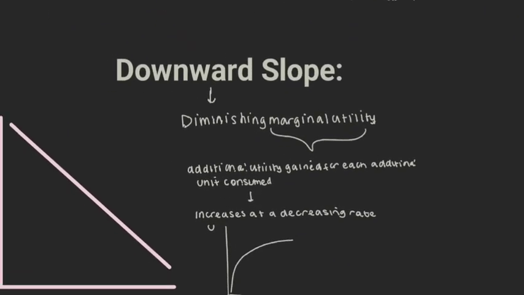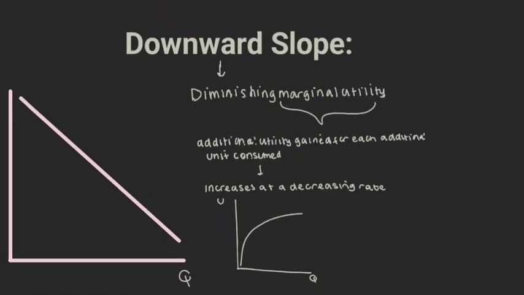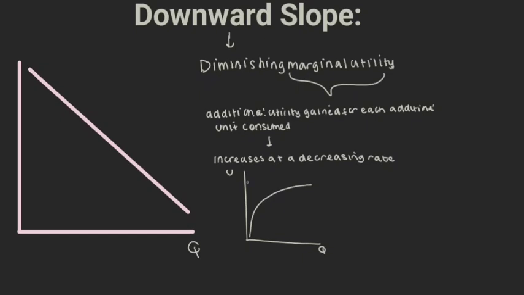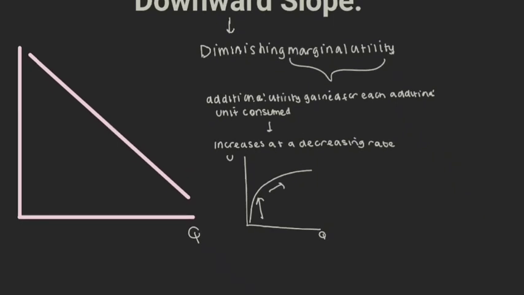I think one thing that is important to note is that the demand curve slopes downwards, and this is due to diminishing marginal utility, which means that the additional utility gained for each additional unit consumed increases at a decreasing rate. So if we look at this utility graph here, initially with each unit consumed, utility is increasing by a large amount. However, as we get more quantity of good, then we have less additional utility gained.